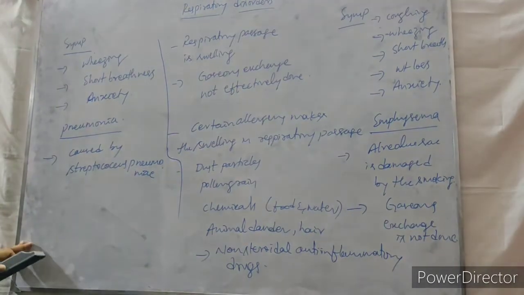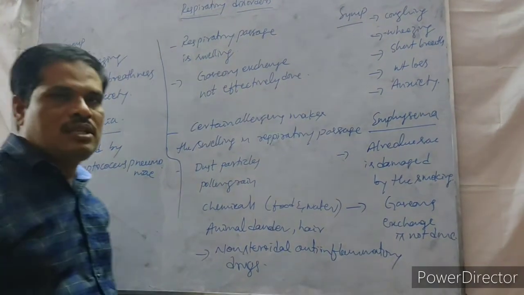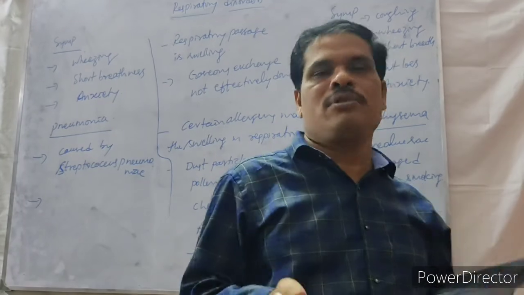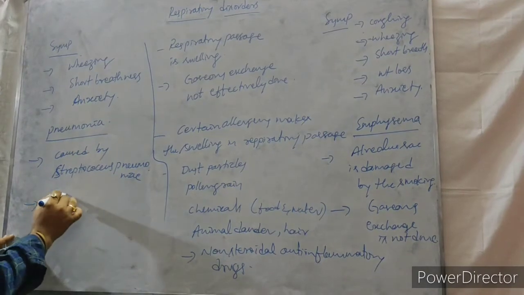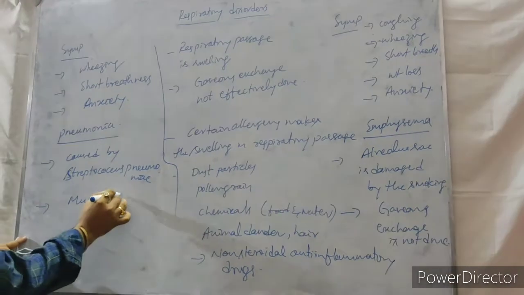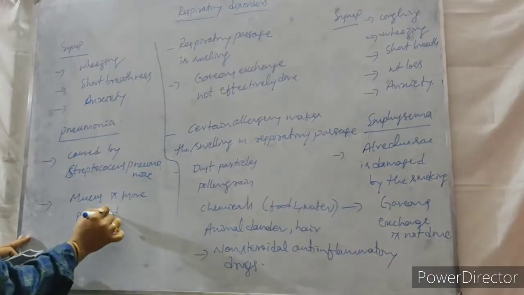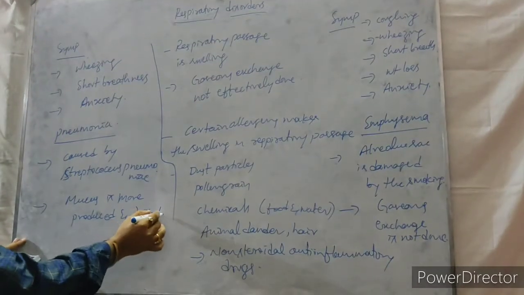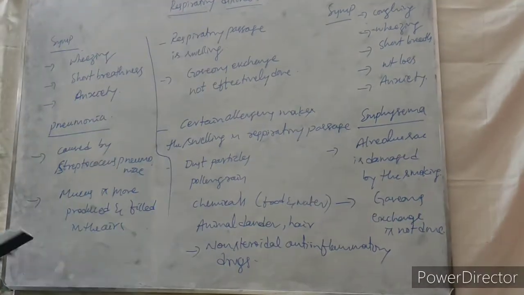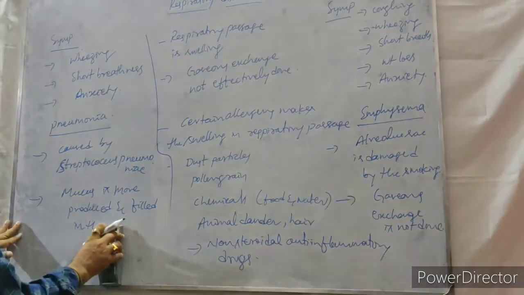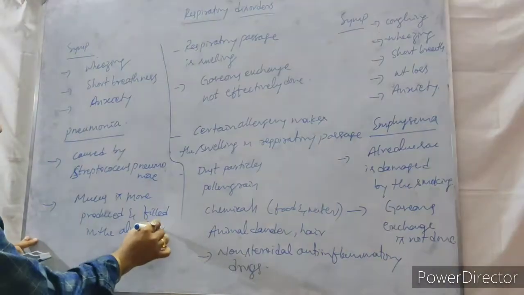Whenever that disease is there, what problems do we observe in the patient? Here, more mucus is produced and fills the air sacs, the alveoli of the lungs.